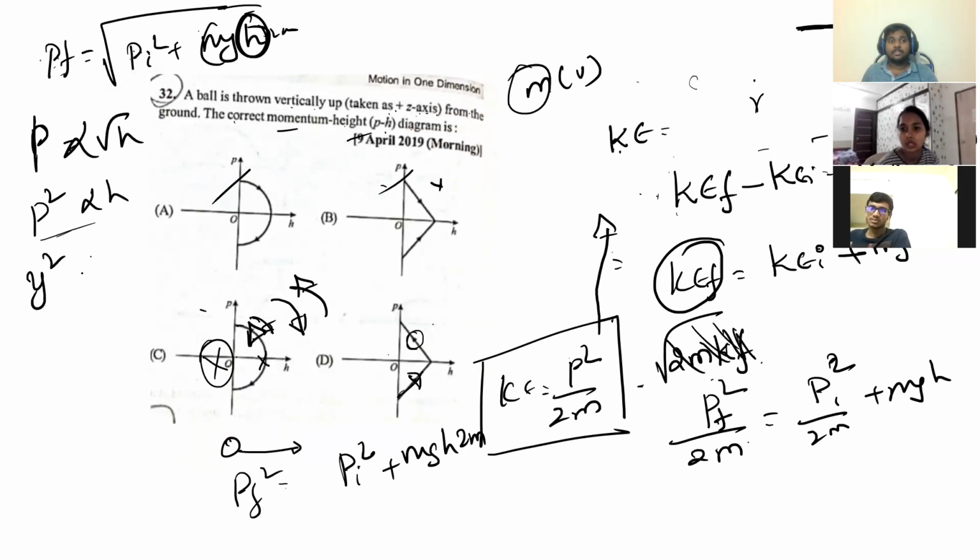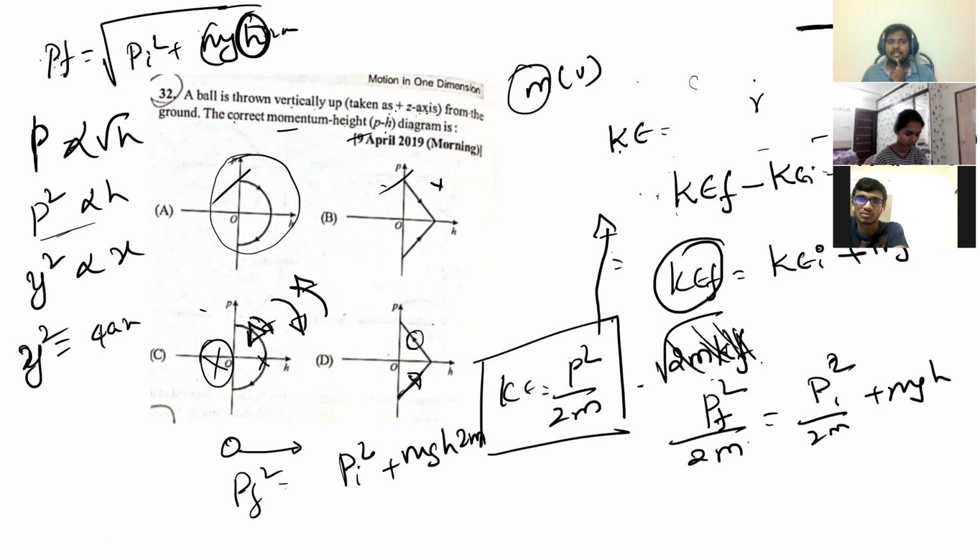Y square proportional to X. Which graph is possible? Option B? Second one? Why, y square proportional to x will be this one, no? Y square is equal to 4ax, a parabola. Option 1. So p square is proportional to h. If I have to write which one, it will be option 1, or not? You understood?